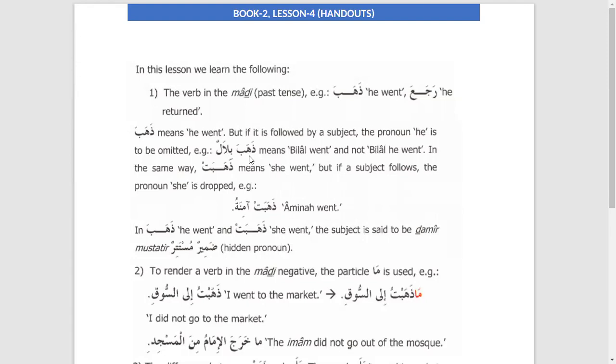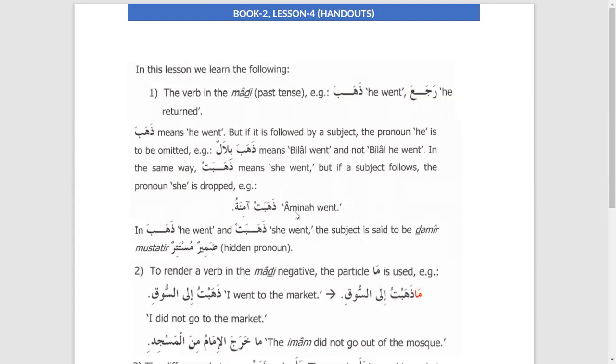So that's why number 1 and number 4 are important. If there is no noun, ism alam, proper noun, then the built-in ism damir will be activated. Like we say dhahaba Bilalun; if there is no Bilalun, the huwa will be activated automatically. Excellent. So when we say dhahaba ila al-madrasati, we will translate it as he went to the school. And the same goes with the feminine.